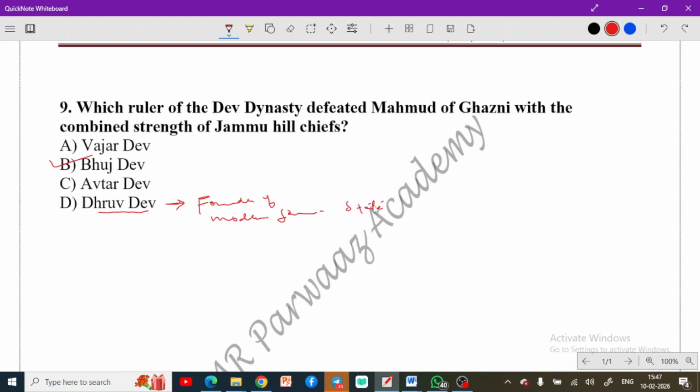Well, about this J&K history, I'm going to give you one lecture on that. That would be a marathon lecture, especially on this history, and I hope you will like that as well. Now, moving to the next question.